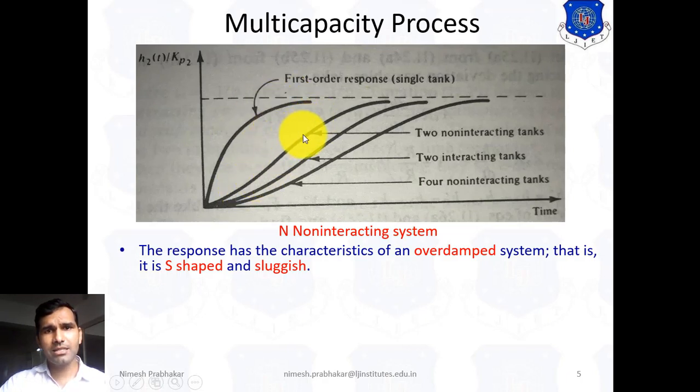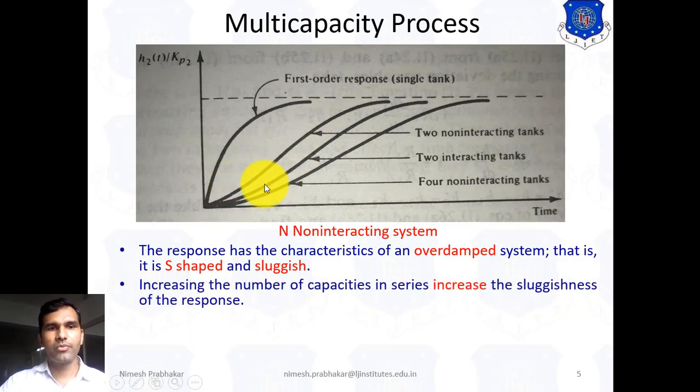So as we increase the order, the sluggishness of the response increases. If we increase the number of capacities in series, the sluggishness of the response increases. That means here we compared the two non-interacting system and the four non-interacting system. As we increase the order of the system, the sluggishness also increases. See here, this is for the four system.